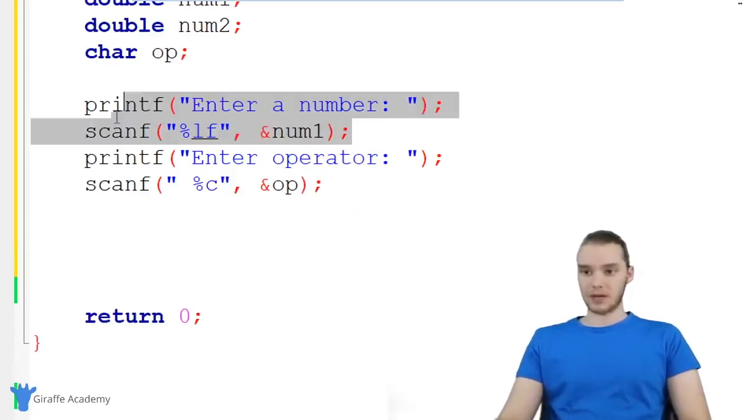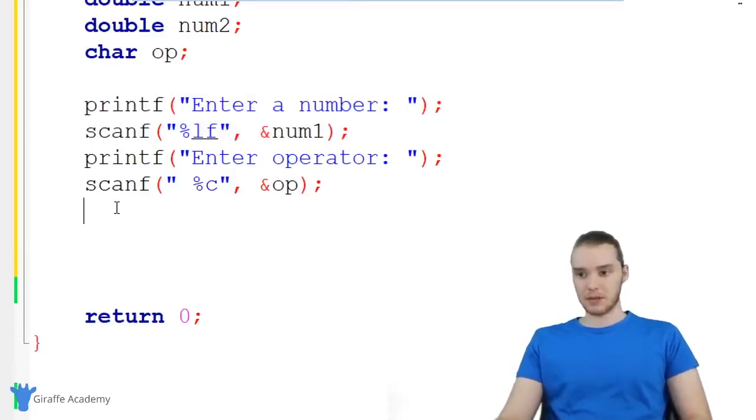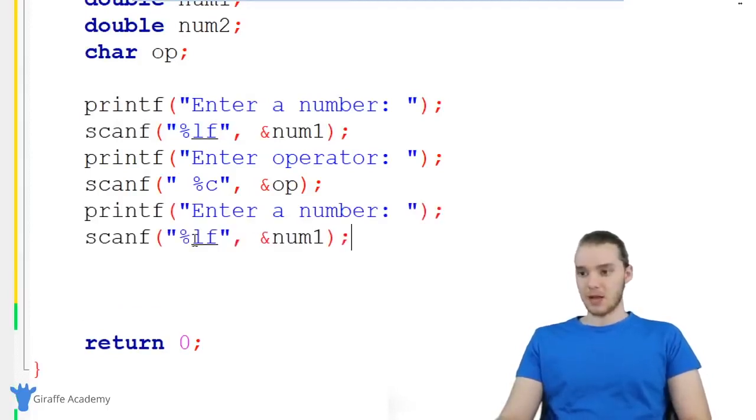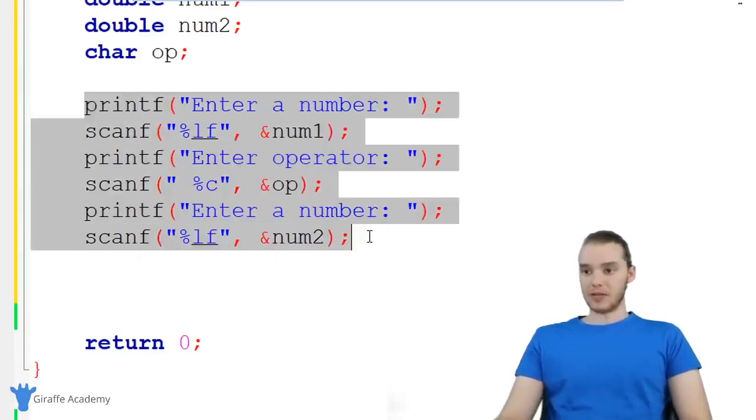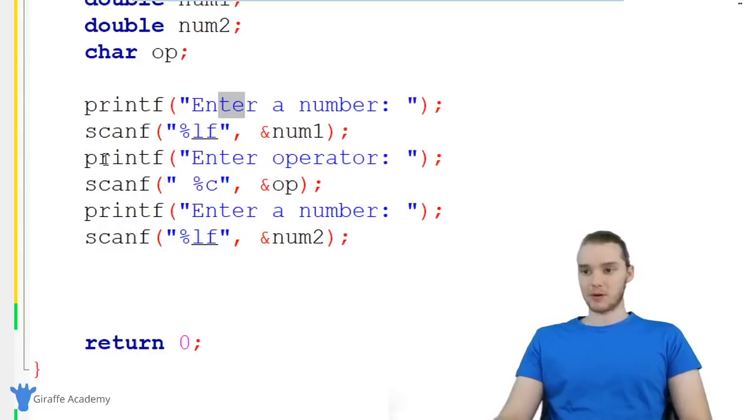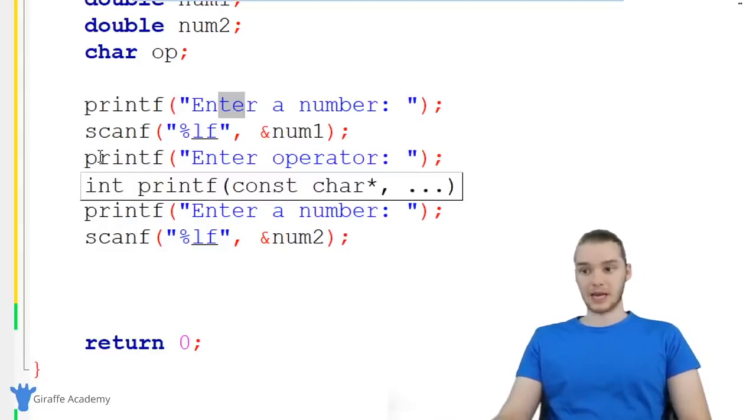And one more time, we're going to get another number. So I'm just going to copy this, we'll paste this down here, and we're going to get this one for num2. So now we should have all of the input for our program. I'm getting the first number, I'm getting the operator, and I'm getting the second number.